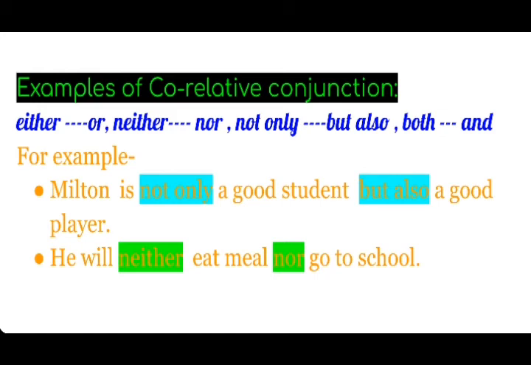Here, these two conjunctions, not only and but also, we have used in the sentence, and these two conjunctions together are correlative conjunctions. The second example, he will neither eat meal nor go to school. Neither and nor, these two conjunctions are correlative conjunctions.